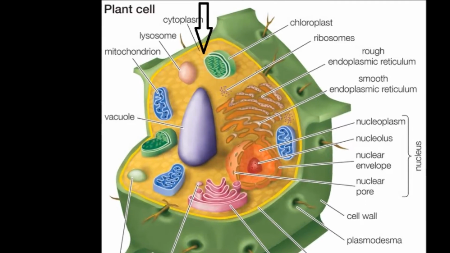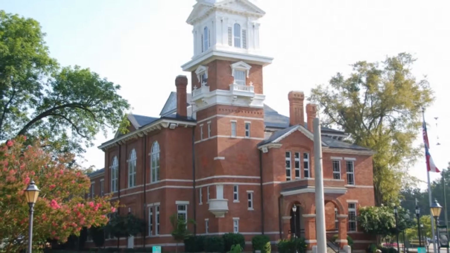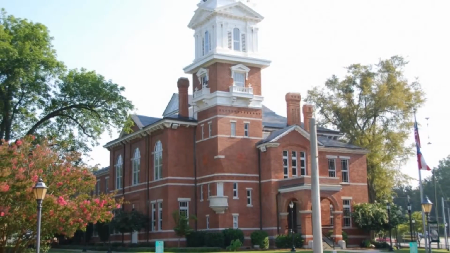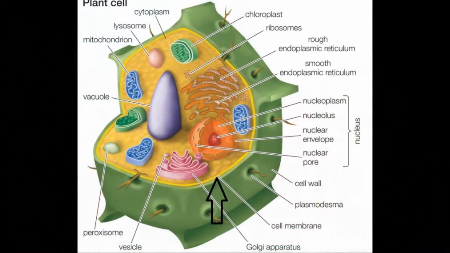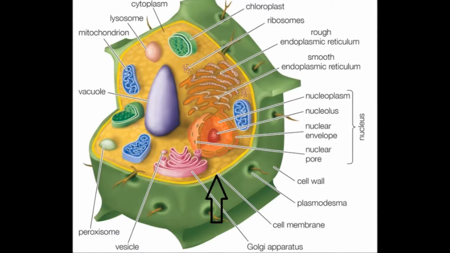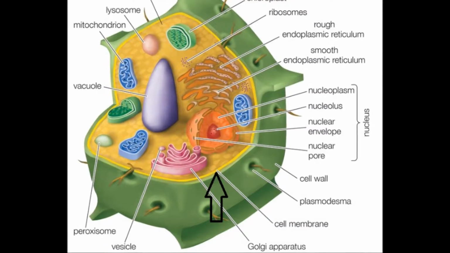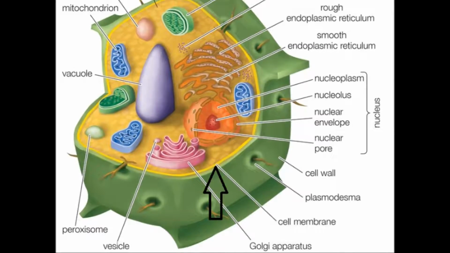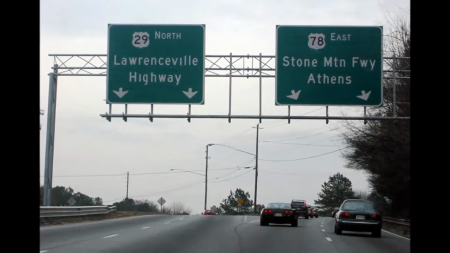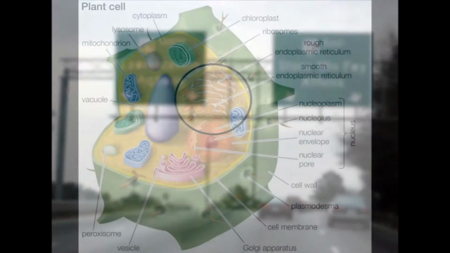The cytoplasm in Lawrenceville is the structural support in buildings and homes. This framework gives homes and buildings their shape and they allow for movement inside. The plasma membrane, just like in the animal cell, is composed of phospholipids and proteins. It also regulates the passage of materials into and out of the cell. This can be compared to the city borders of Lawrenceville, which controls who enters and exits the city.